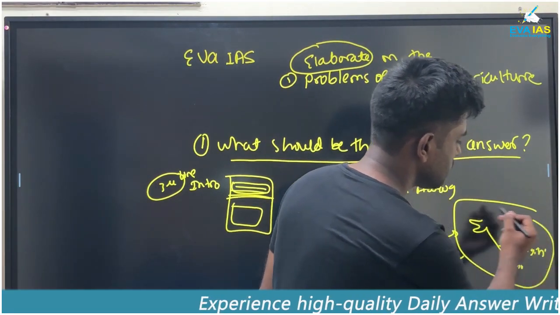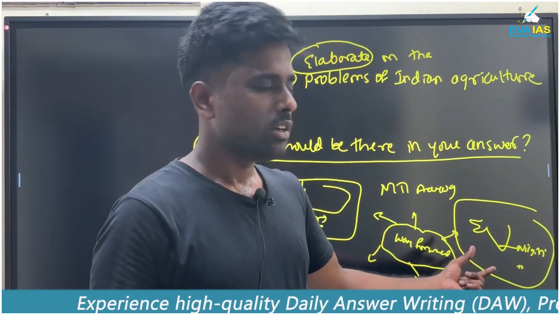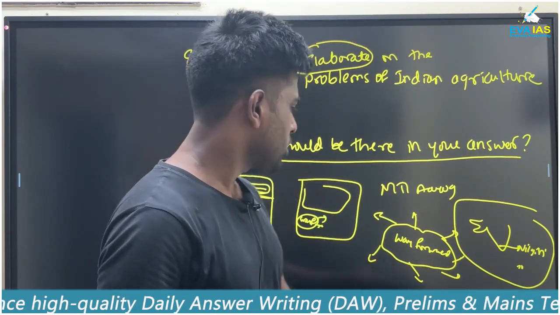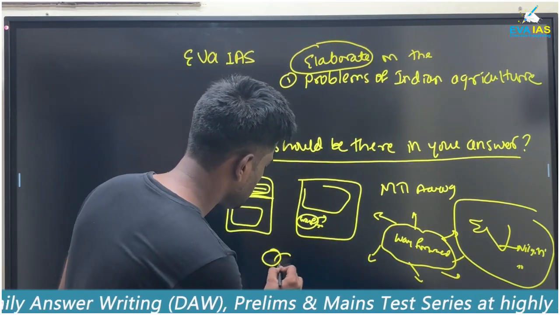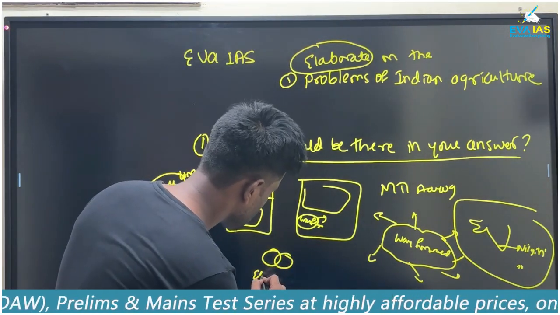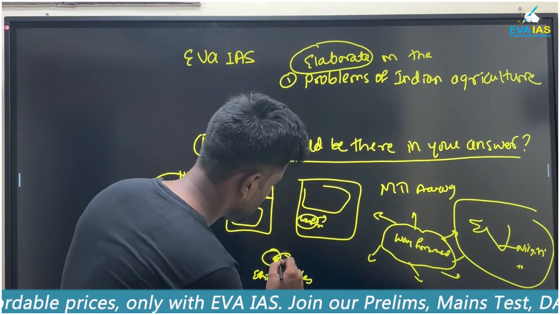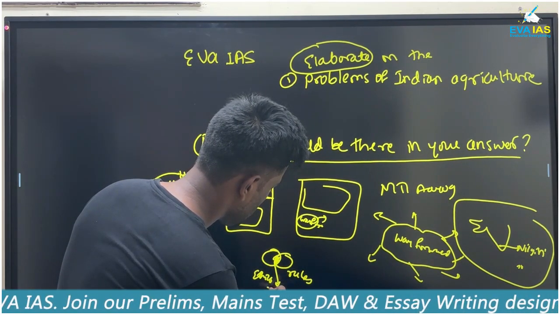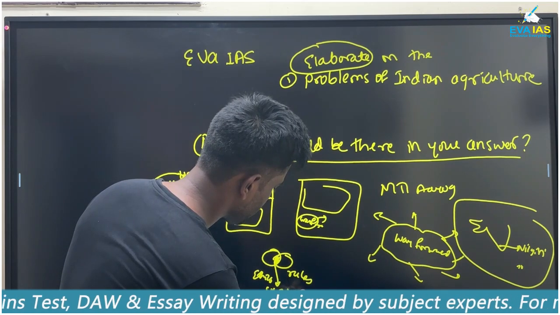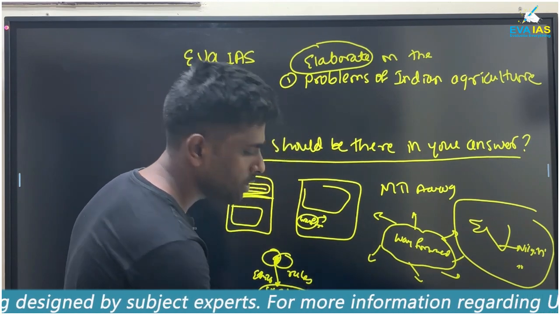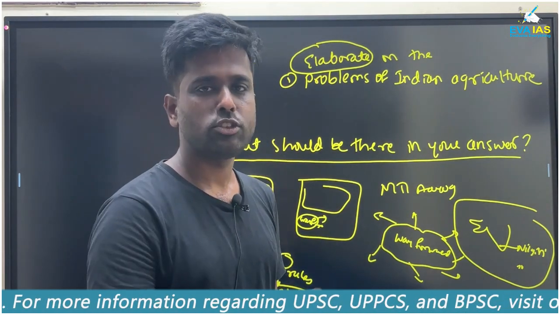But this is enough. You can mention a graph in a very small manner, and you can mention common graphs like this one. This is ethics. This is rules. You can mention ethical rules. This is a very simple one, but this kind of diagram has to be put.